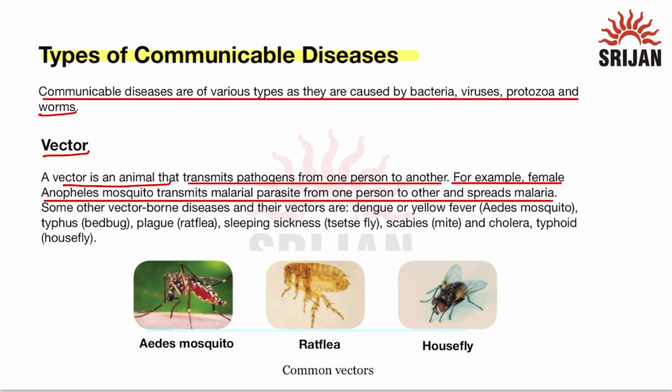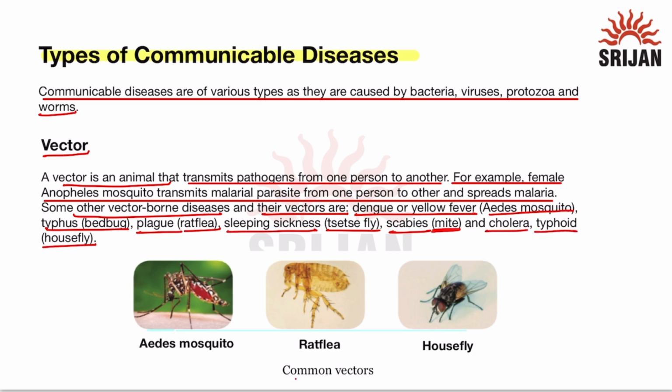Some other vector-borne diseases and their vectors are dengue or yellow fever. So it is spread by Aedes mosquito from one person to another. Typhus is spread by bedbug. Plague is spread by rat flea. Sleeping sickness is spread by tsetse flies. Scabies is spread by mite, and cholera, typhoid are spread by housefly.